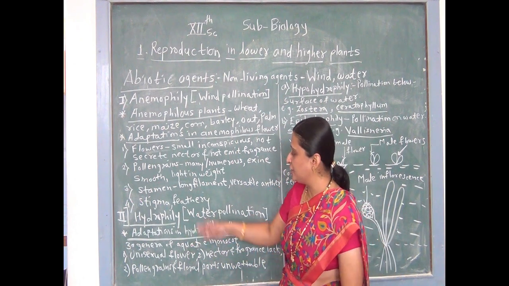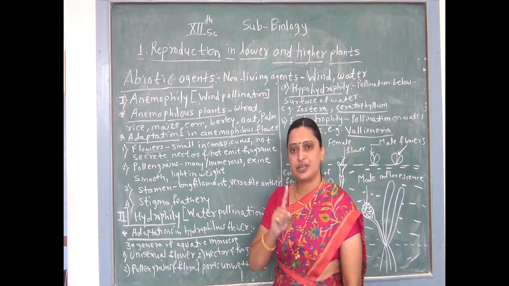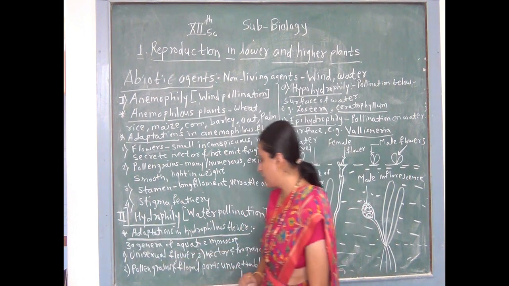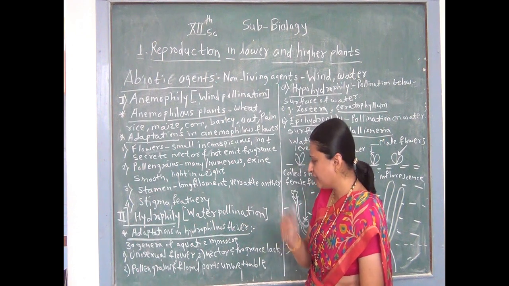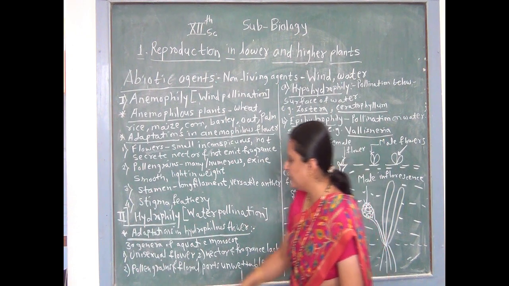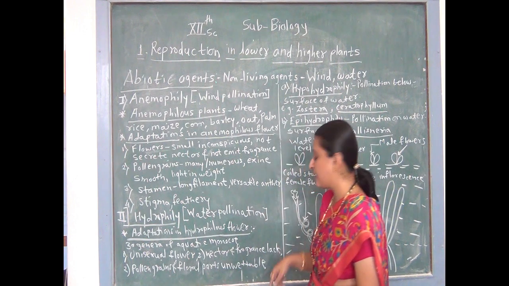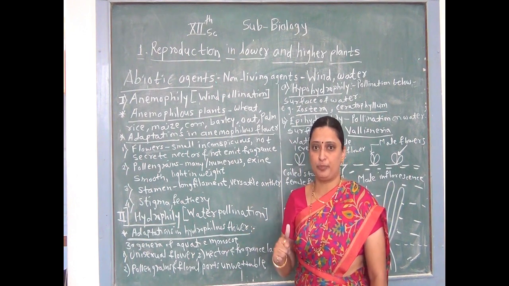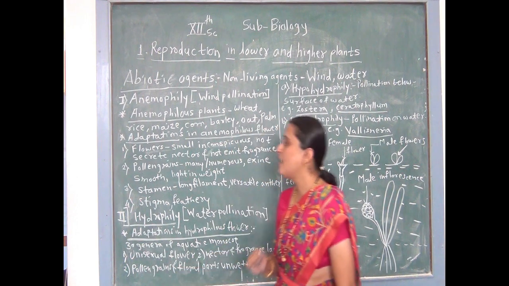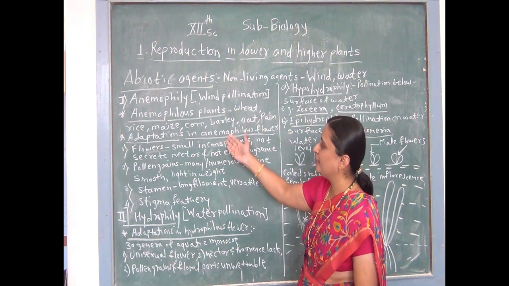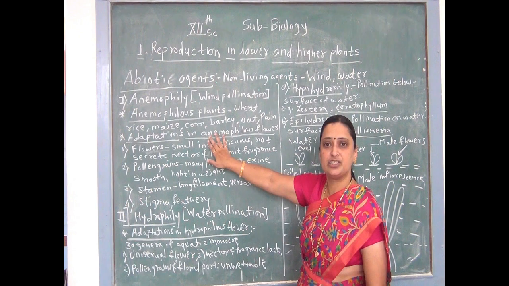What are the adaptations in hydrophilous flowers? First, all flowers are unisexual. Their nectar and fragrance are lacking. They are not required. They are not brightly colored. Then pollen grains and floral parts are unwettable due to a coating of mucilage. त्यावर mucilage coating आहे, त्यामुळे floral parts किंवा pollen grain हे unwettable आहे. In the case of anemophilous plants also, brightly colored flowers are not essential.